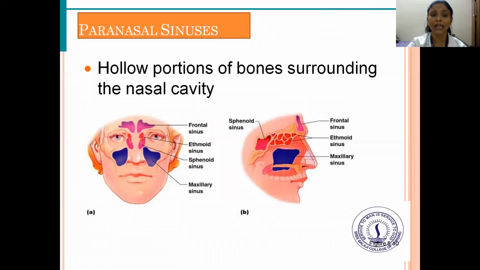Next is the paranasal sinuses. These are the small cavities in the bones surrounding the nasal cavity, that is the frontal sinus, ethmoid sinus, sphenoid sinus, and maxillary sinus.